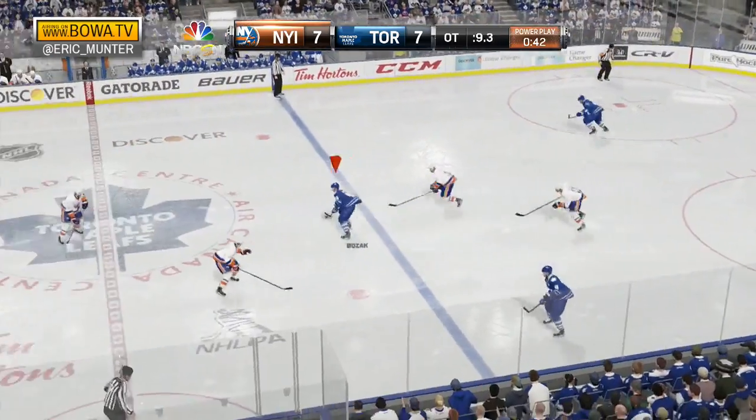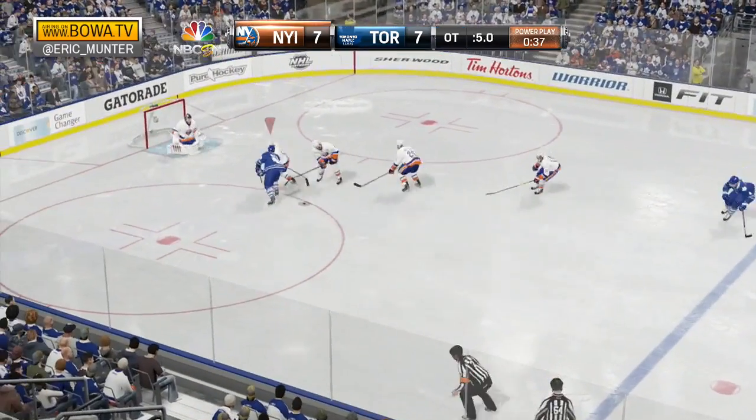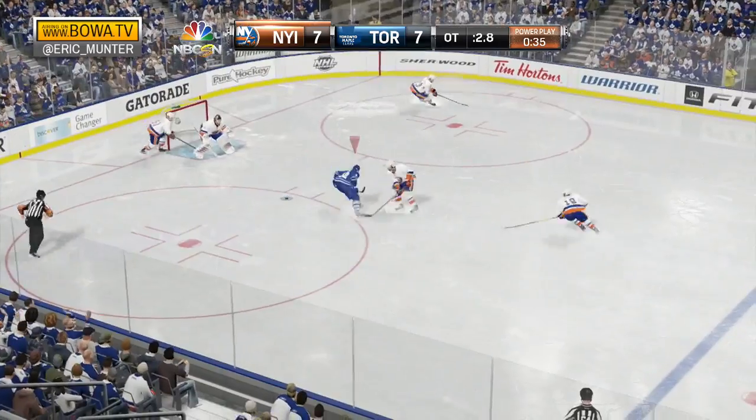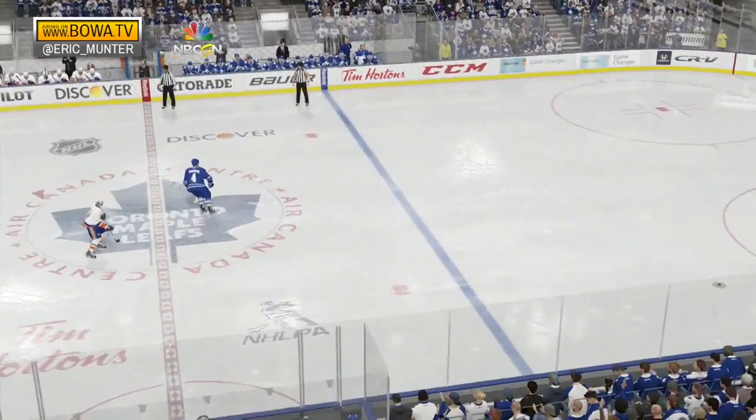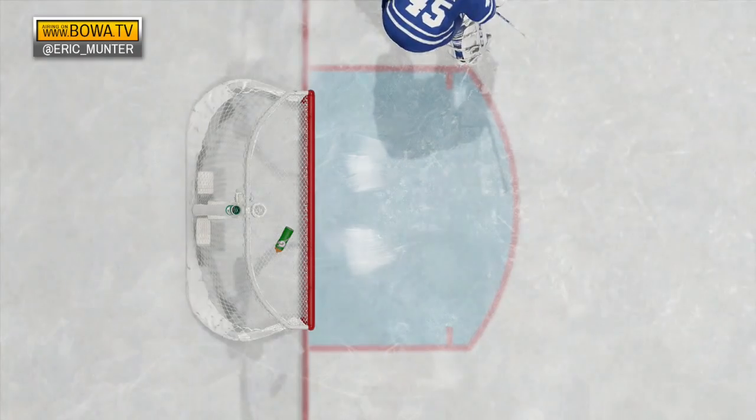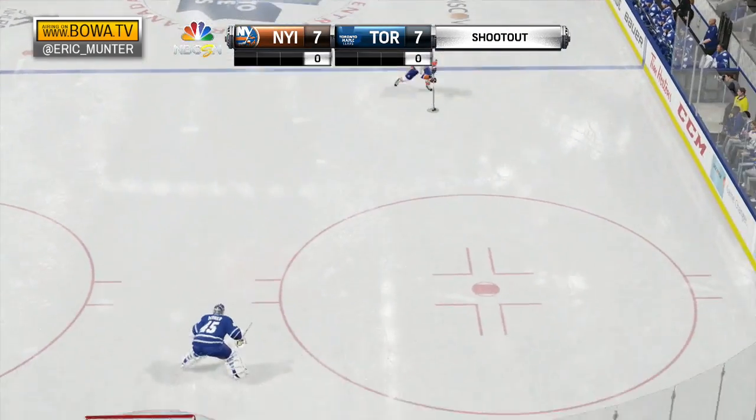10 seconds in overtime, it's Bozak. One last chance for Toronto. Bozak makes a move, he can't get it on net. Taken away, Bozak can't shoot again, and it's cleared. We're going to a shootout here in Toronto. Nothing decided in overtime, it's a shootout.